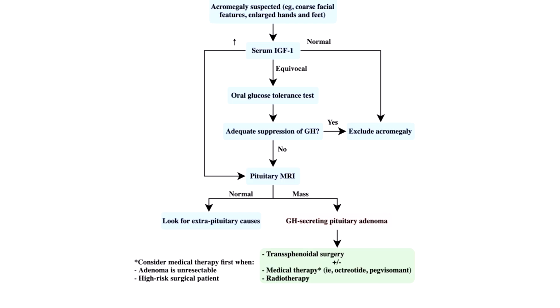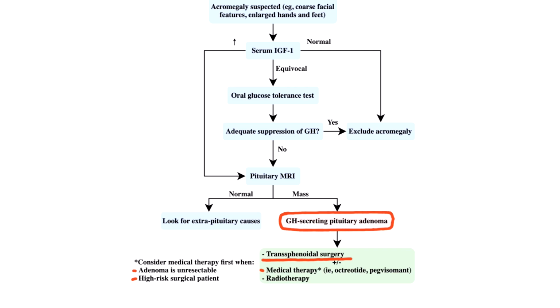Moving to management. Mostly all patients with acromegaly due to GH-secreting pituitary adenoma need to be treated even when the adenoma is asymptomatic. Preferred initial treatment is transsphenoidal surgery. However, medical therapy can be considered first if the adenoma is largely unresectable or there is a high risk of surgery. If surgery is performed, but the IGF-1 and GH levels are still elevated and there are moderate symptoms of GH excess, then medical therapy should be considered.